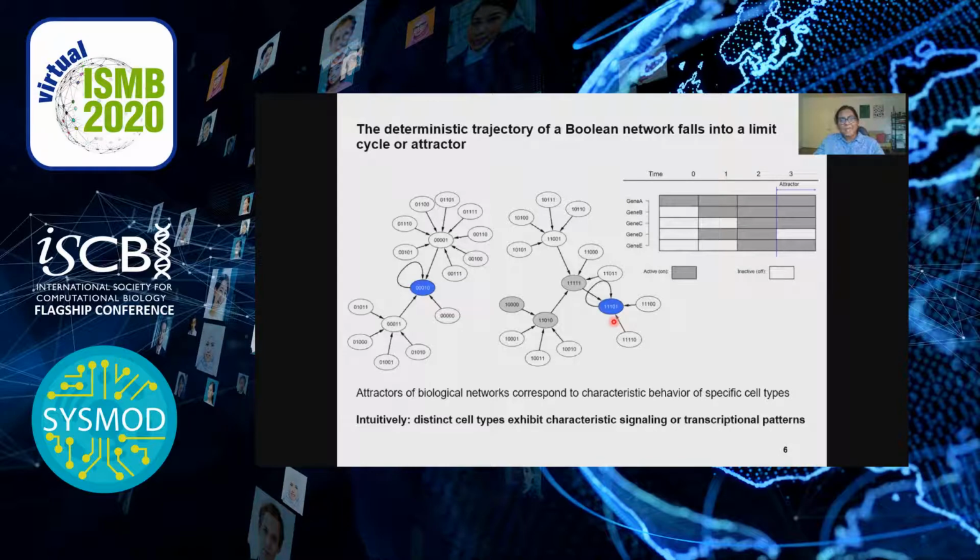So you can see in this panel on the left that several states lead into the attractor state that's labeled in blue over here, but the attractor state itself has no outgoing edges that are not self-loops. These attractor states of biological networks have long been hypothesized to correspond to signaling behavior that's characteristic of specific cell types. This is familiar as the intuitive concept that distinct cell types just exhibit distinct signaling patterns.